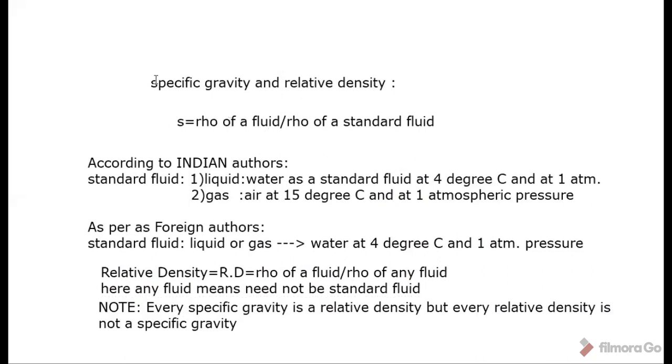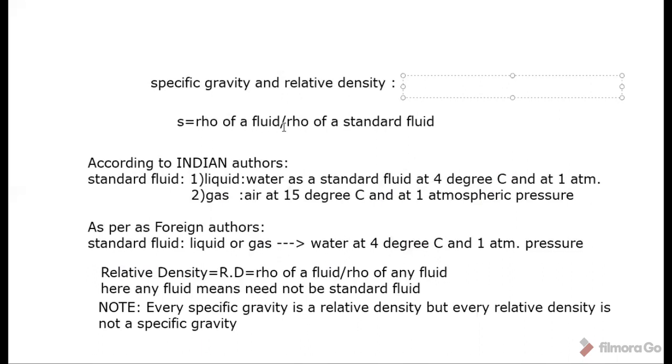Specific gravity means we compare the density of a fluid, for example, oil, with respect to a standard fluid. Since oil is a liquid, I need to compare with respect to the standard fluid, which means water only.